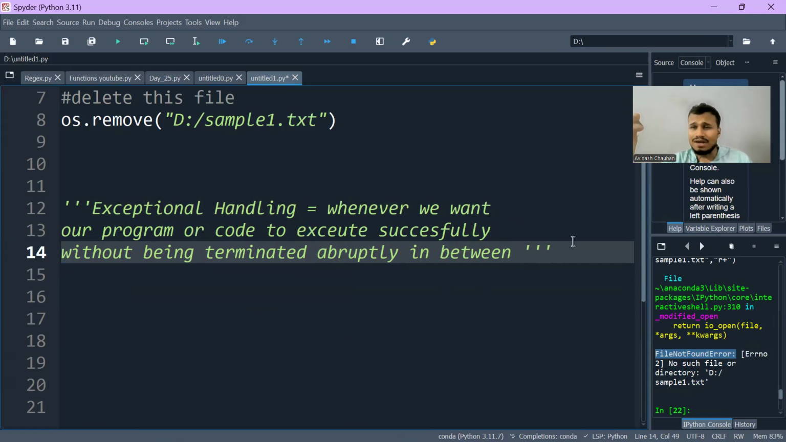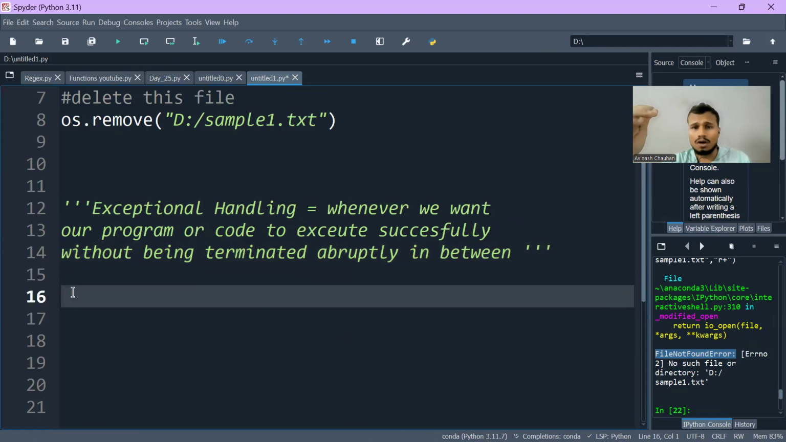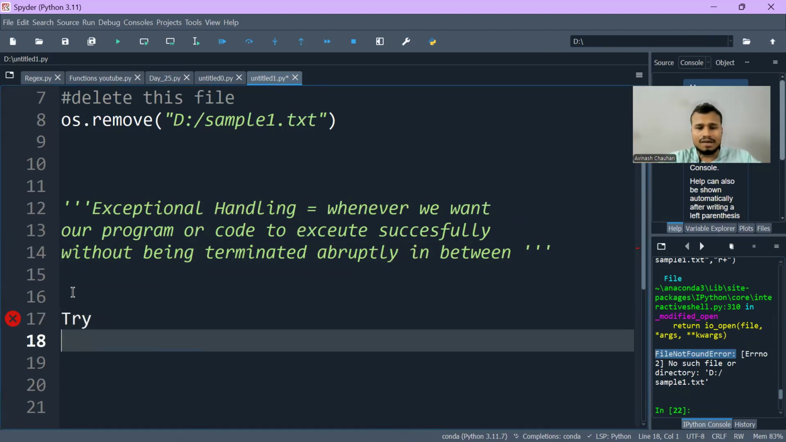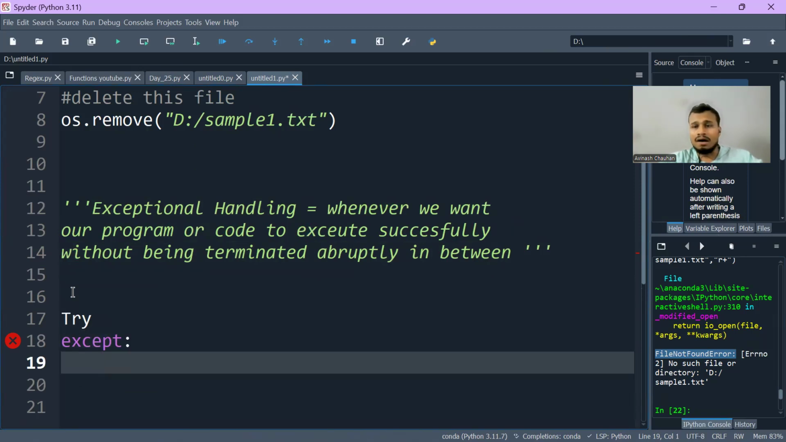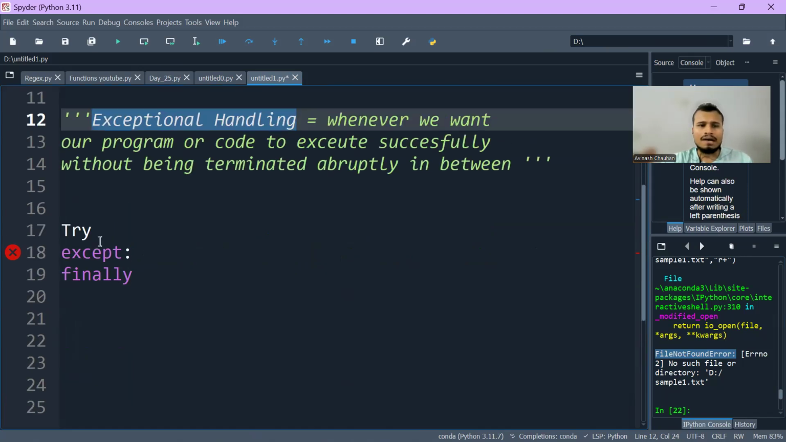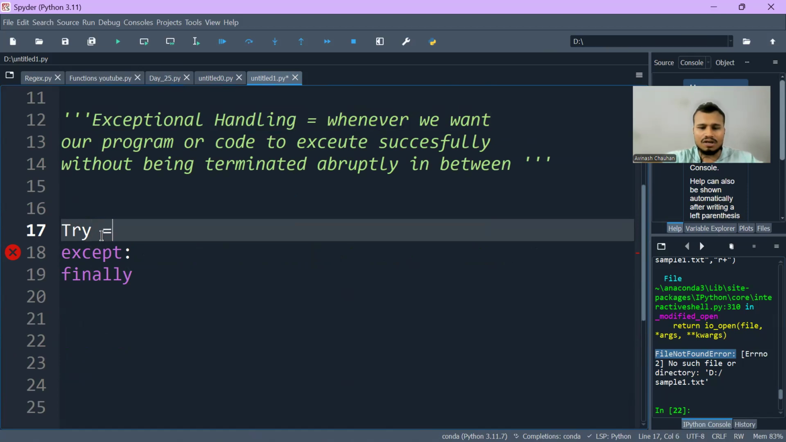Basically, in exception handling there are three parts. First comes try, then comes except, and after except it's finally. These are the three blocks of code which we have to write whenever we are using exception handling. Now let's try understanding what the try block is.